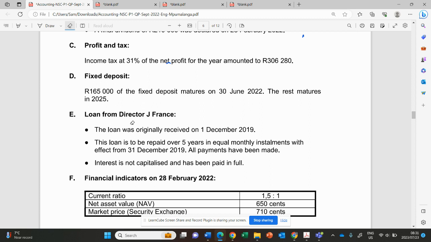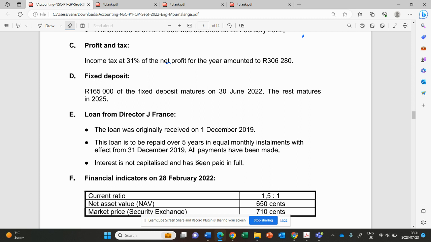Information E, this is a loan from a director, J. France. The loan was originally received on the 1st December 2019, and is to be repaid over 5 years in equal monthly installments, effective 31 December 2019, and all payments have been made. Interest is not capitalized and has been paid in full.